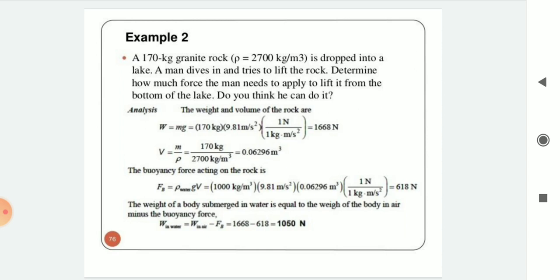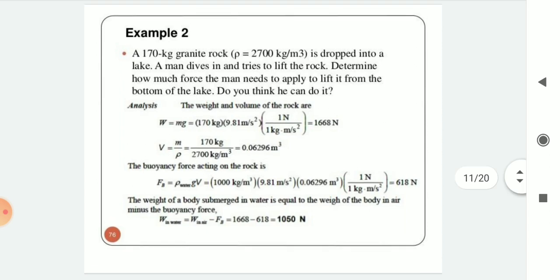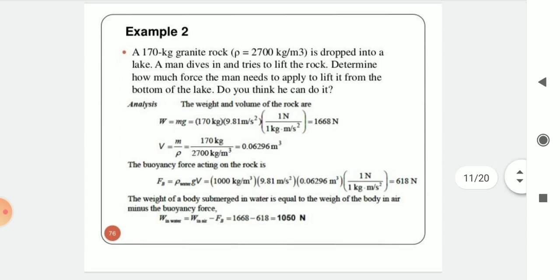The weight and volume of the rock are W is equal to mg equal to, by putting the values in the formulas, m is equal to 170 kg into 9.81 meter per second square, in bracket 1 Newton divided by 1 kg dot meter per second square. By putting values we can get the value of W is equal to 1668 Newton, and V is equal to m divided by rho. M is the 170 kg and rho density 2700 kg per meter cube, equal to 0.06296 meter cube.